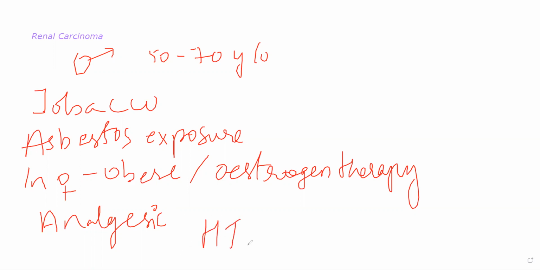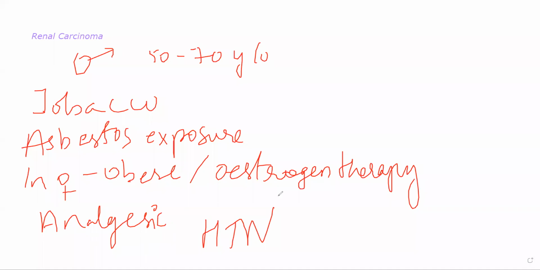And finally, hypertension. These are all the causes that can cause renal carcinoma. Tobacco smoking or chewing, asbestos exposure, women who are obese or on estrogen therapy, hereditary causes, so family history है या cystic diseases है family में, they will have a higher chance. Analgesic nephropathy, where the patients' nephrons are getting damaged because of abuse of painkillers. Yeah, the patient has hypertension.